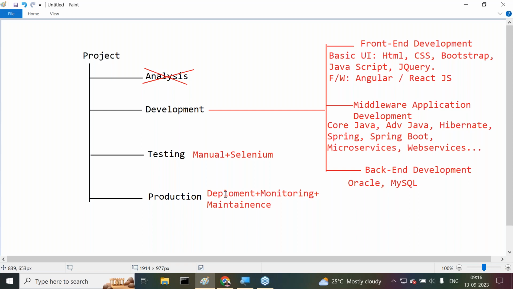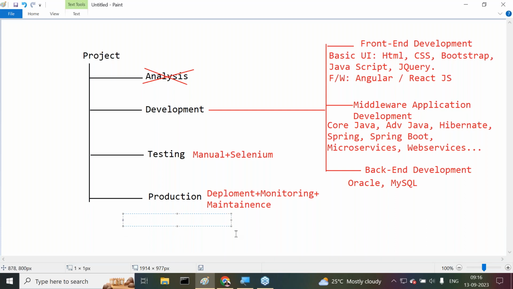Those third party people are cloud providers. Who are the cloud providers, guys? Nowadays, so many cloud providers are available. The best three cloud providers nowadays are Amazon Web Services, next Microsoft Azure, and next Google's GCP, Google Cloud Platform. They are the three best cloud providers nowadays.